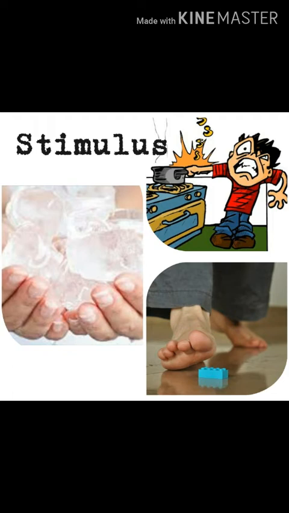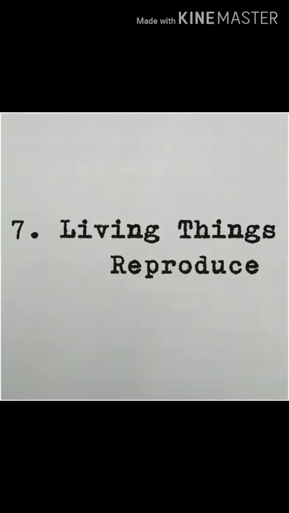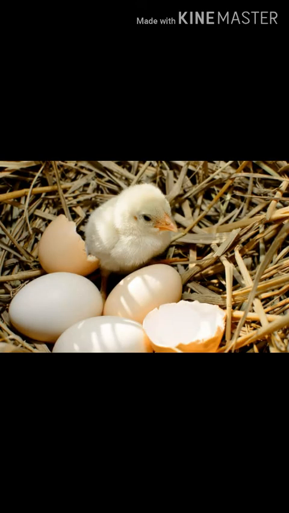The next characteristic is that living things reproduce. Have you seen birds lay eggs? Birds lay eggs and a new bird comes out, hatching from the egg. Again, have you seen dogs giving birth to a young dog, or a cow giving birth to a young one, which is similar to the mother or the father?